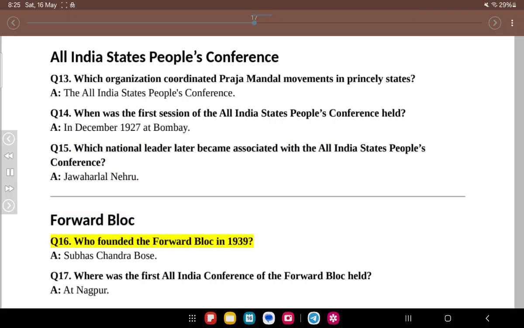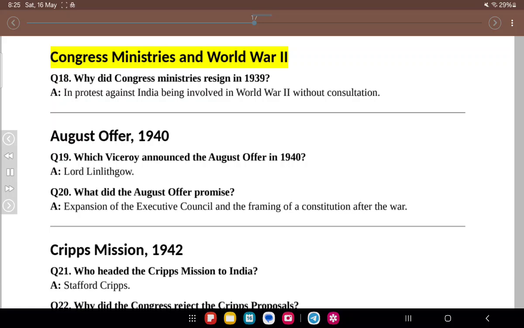Forward Bloc. Q16. Who founded the Forward Bloc in 1939? A. Subhash Chandra Bose. Q17. Where was the first All India Conference of the Forward Bloc held? A. At Nagpur. Congress Ministries and World War II. Q18. Why did Congress Ministries resign in 1939? A. In protest against India being involved in World War II without consultation.